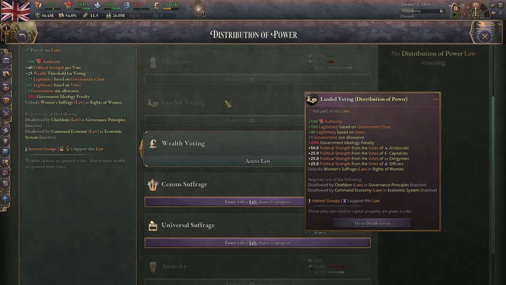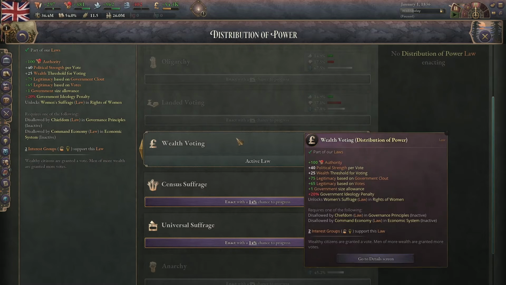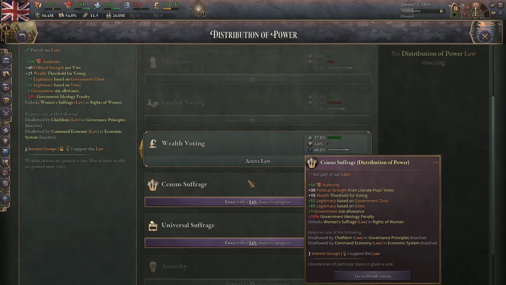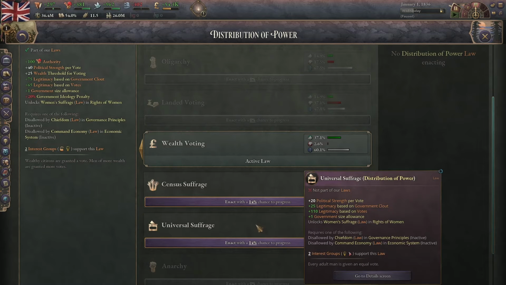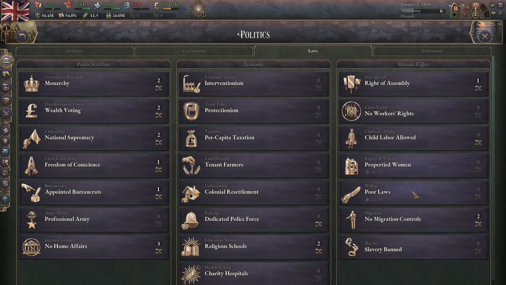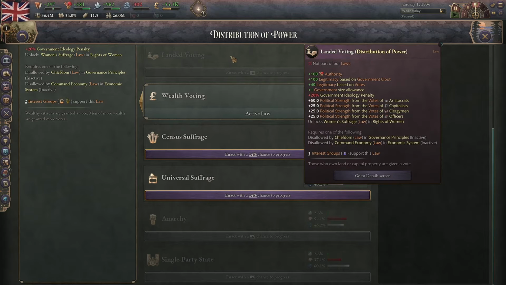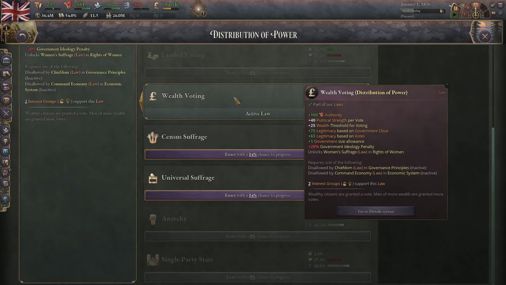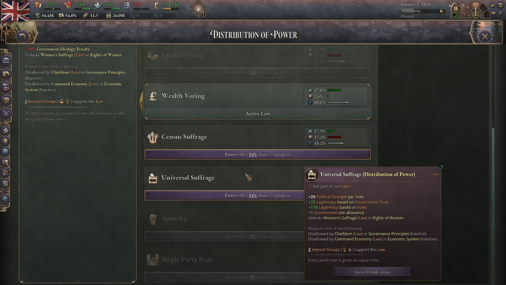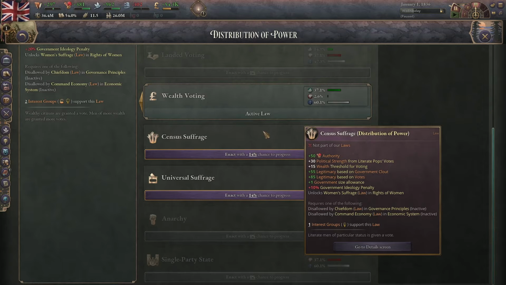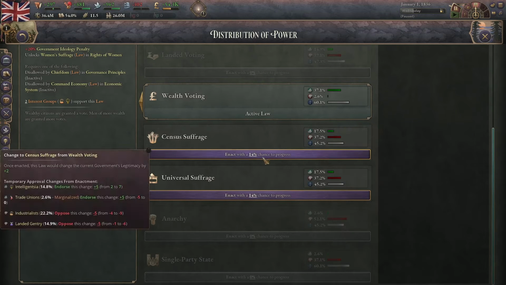In as short as possible, landed voting means that mainly the aristocrats and the rich people can vote. Wealth voting means mainly the rich people can vote. Census suffrage is all literate males can vote for the most part. And universal suffrage is anyone can vote, and that includes women if you have women's suffrage, which is another law over here, and I'll go over that later. Almost all these have some type of government ideology penalty, whether 20 or 10%, except for universal suffrage. Also, you can pass women's suffrage if you have census suffrage, although it doesn't make much sense to me.